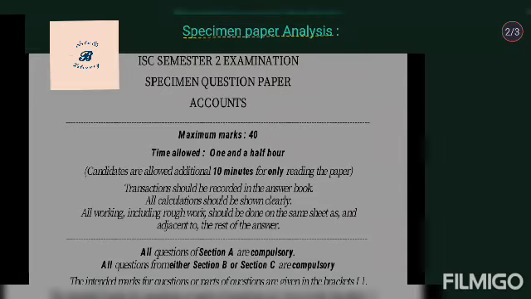Okay, so here you have all the guidelines. These are the guidelines that you have to remember on your Accounts paper. It's going to be maximum marks 40, and the time allowed is 1 hour and a half. Please be aware of your time limit. Candidates are allowed an additional 10 minutes only for reading the paper. So you have 10 minutes for reading the paper.